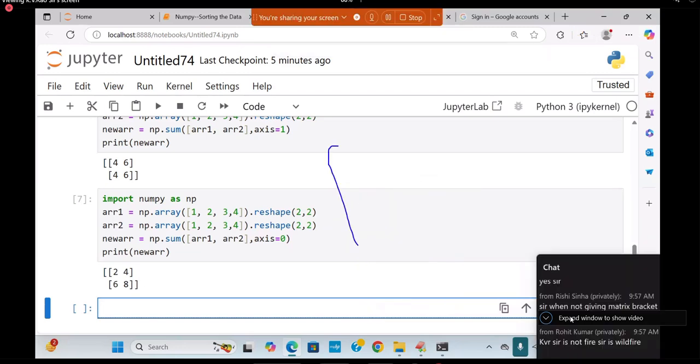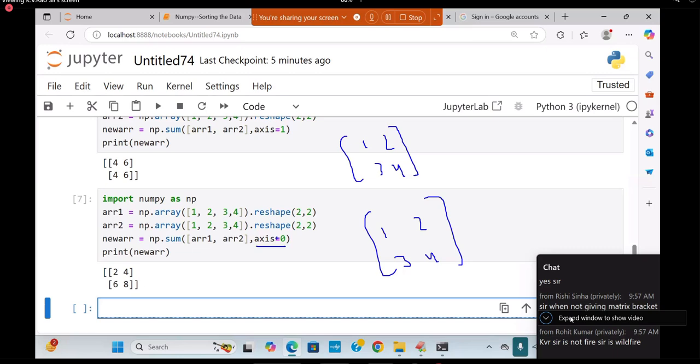Myself, I am getting 1, 2, 3, 4. This is all you have to remember. This is 1, 2, 3, 4. Axis is 0. This is very, very important. This 1 and 1, 2 and 2, 3 and 3, 4 and 4. 8.